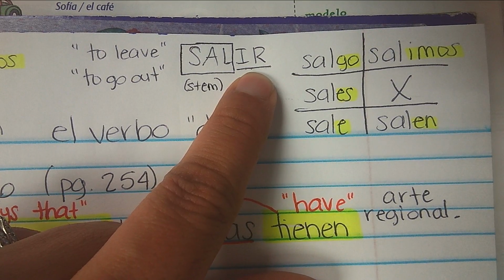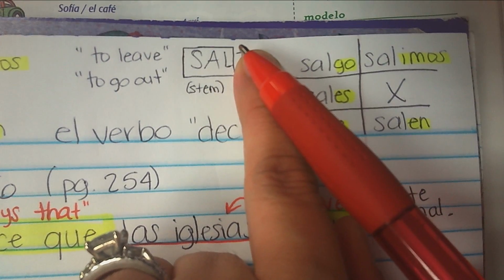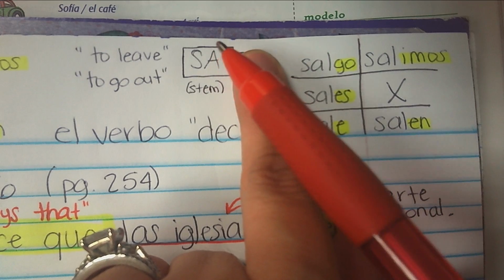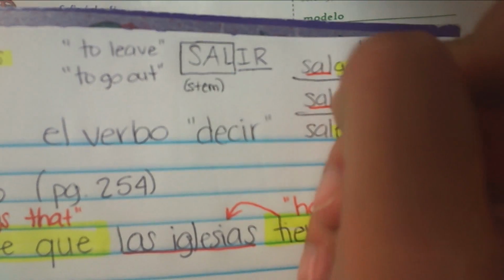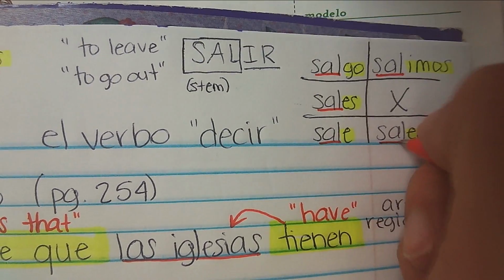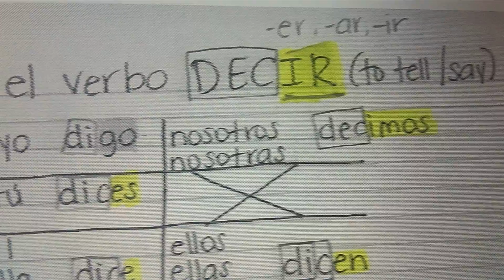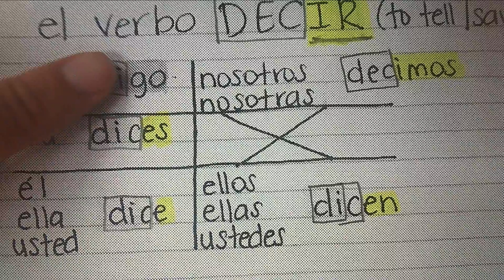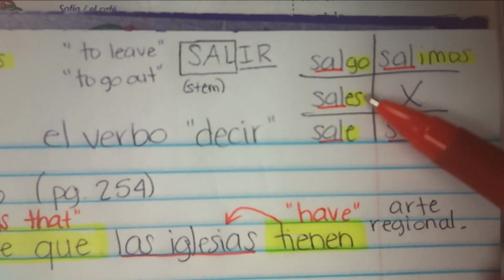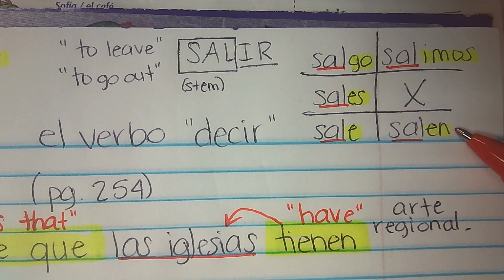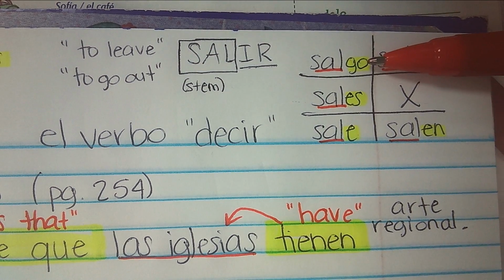Simply what it means. So when I remove that IR, I'm left with this stem. Remember, the stem is what is left of the word when I remove that ending. So that's what I'm going to be adding my ending to. Sal, sal, sal, sal. That's my stem. Just like the endings in decir: go, es, imos, en. Same endings for salir. Go, es, imos, en. So to say I leave or I go out, yo salgo.